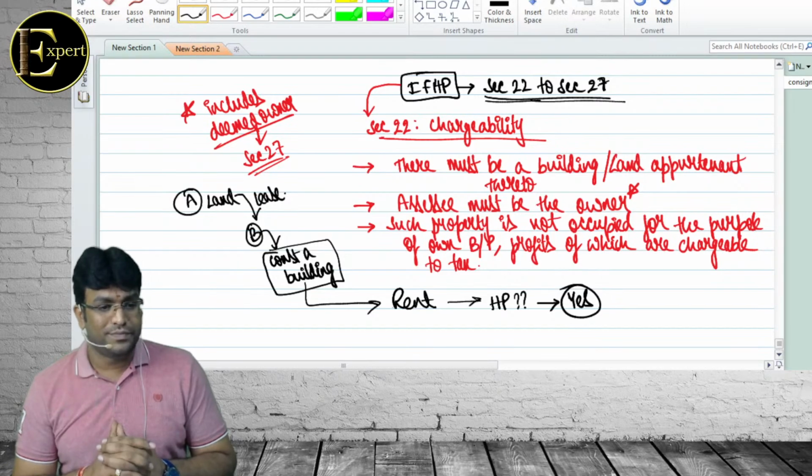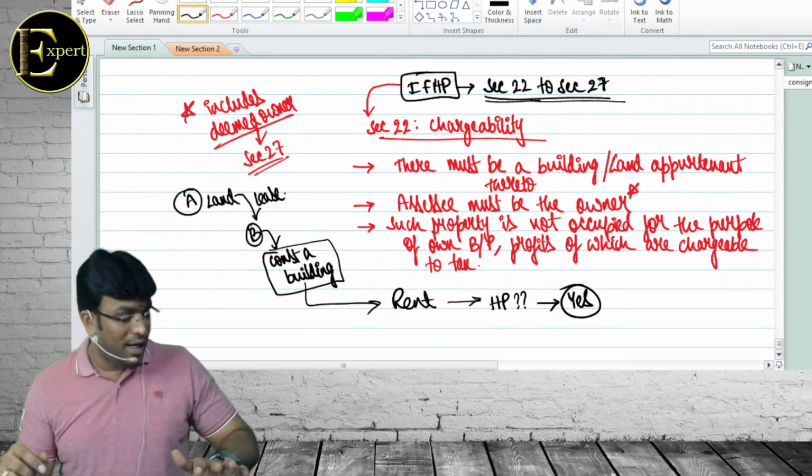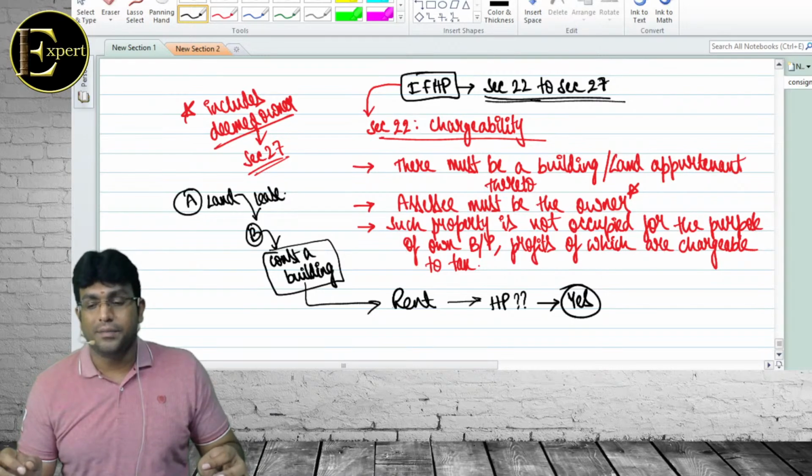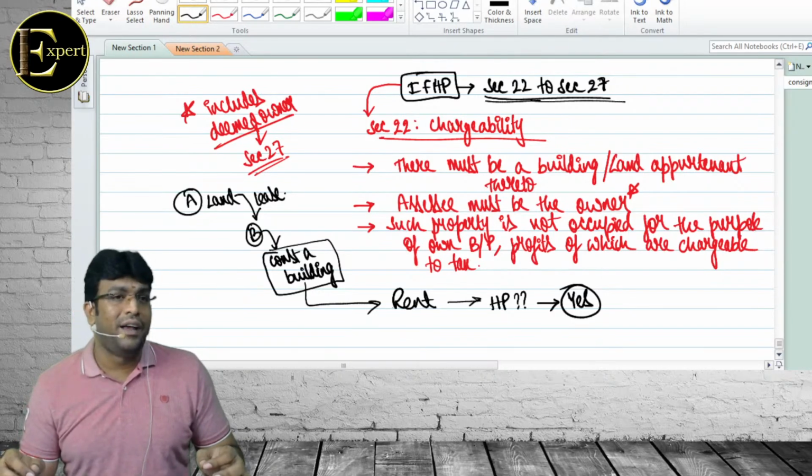Number 2. Rent from letting out of vacant land is taxable under income from other sources.